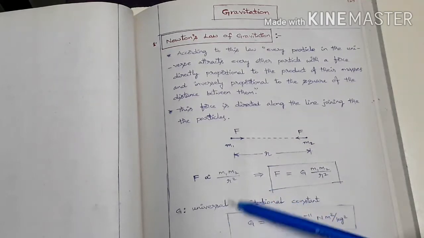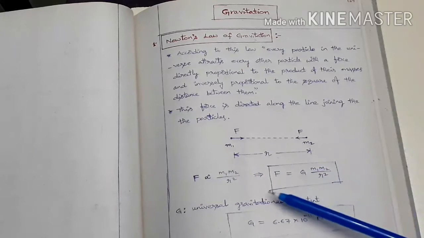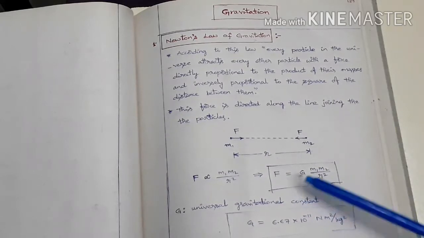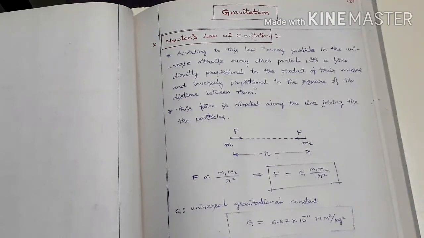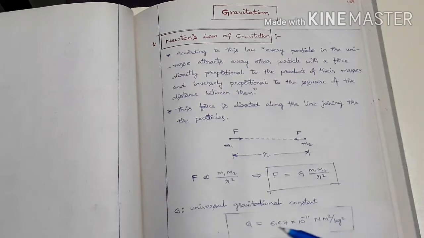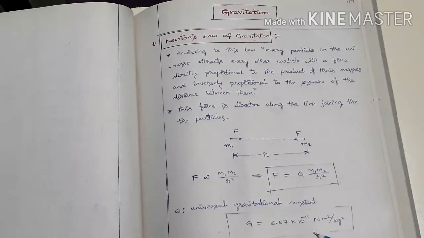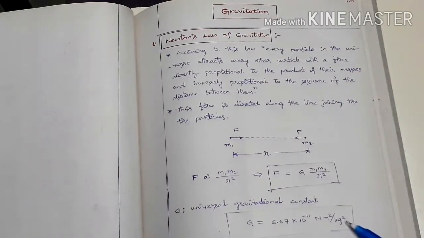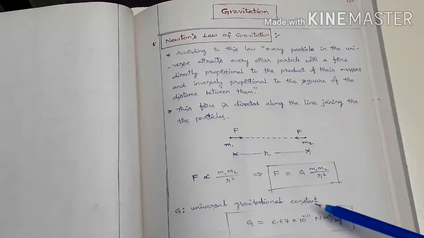Therefore here gravitational force is found to be directly proportional to m1 m2 by r square. Removing the proportionality symbol, we get F equal to capital G into m1 m2 by r square, where capital G is known as the universal gravitational constant. Its value is given as 6.67 into 10 power minus 11 Newton meter square per kg square. So this is the universal gravitational constant, and the value of G is also important. So both of them are important.